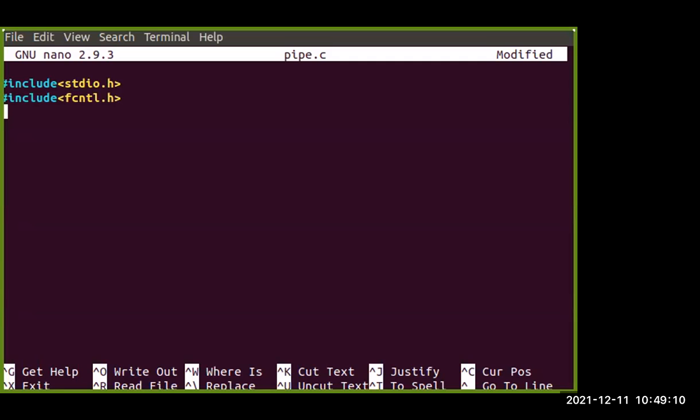Fine. Then some main functions, whatever they will be. And then the logic gets started. So here first, as I said, we have to create a child process, so you have to use the fork option. So how are we going to do that?